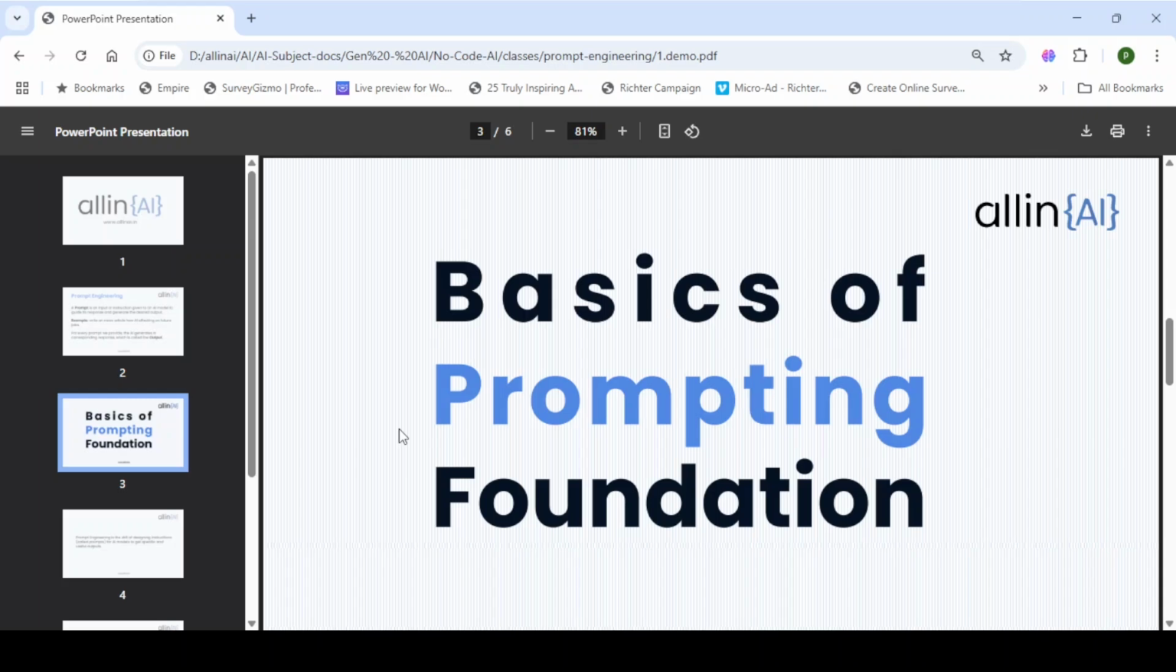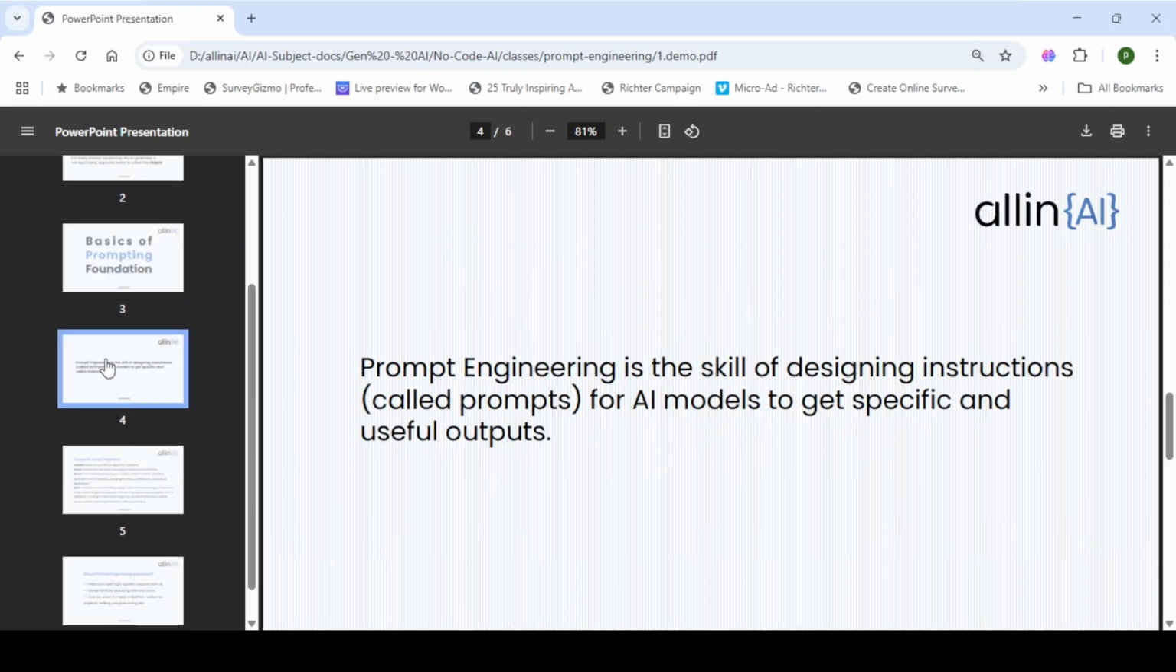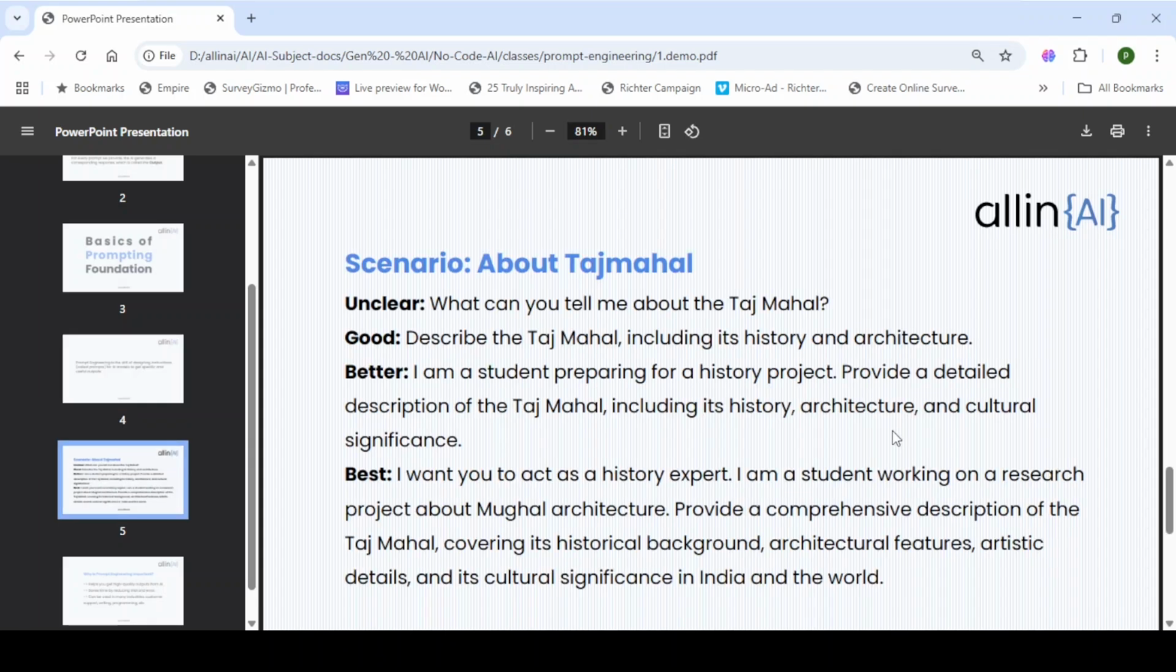So basically, prompt engineering is the skill of designing instructions called prompts for AI models to get specific and useful outputs.